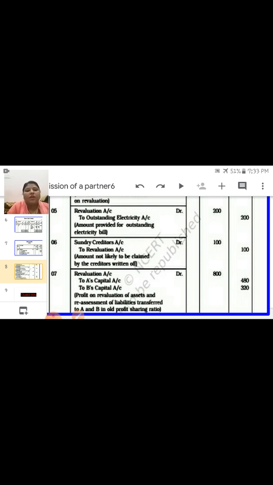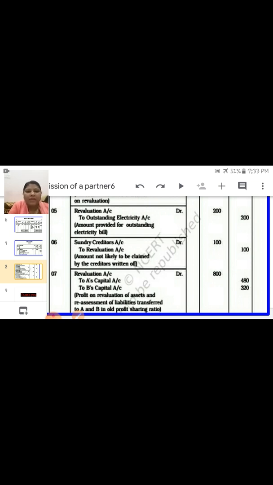Okay children, always remember, if in the question it is only written to record the journal entries in admission of a partner, then first you have to prepare the revaluation account, second you have to prepare the partners' capital account as a working note, and the main thing is that you only have to pass the journal entries.